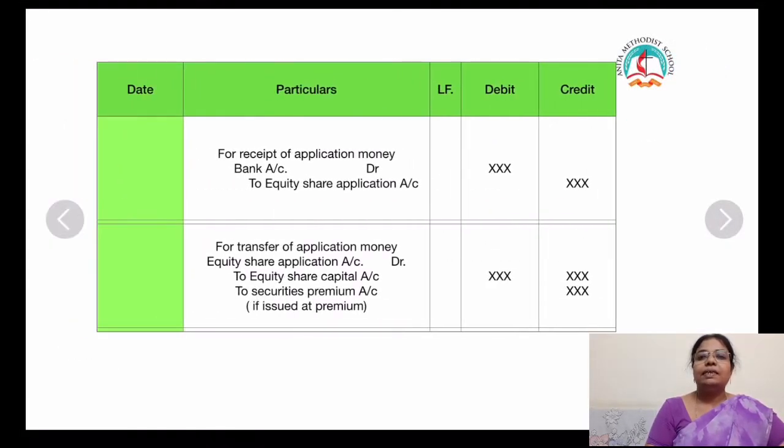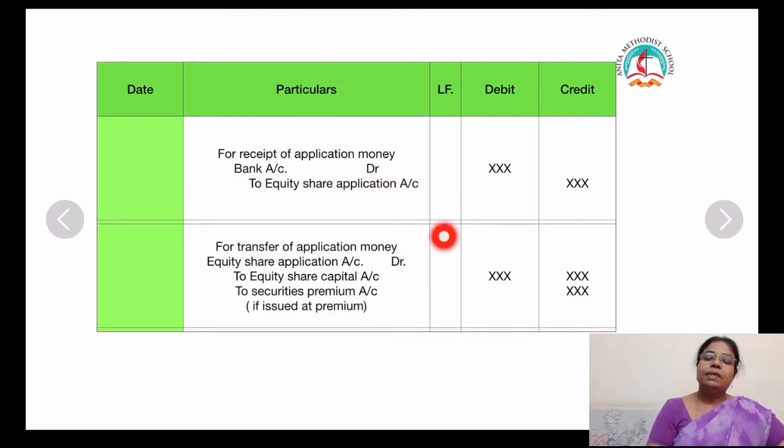Children, now we will see the journal entry for issue of shares for cash in lump sum. This is the format: date, particulars, ledger folio, debit, credit. First, on the receipt of the application money, the journal entry is bank account debit to equity share application account. This is for the receipt of the application money.